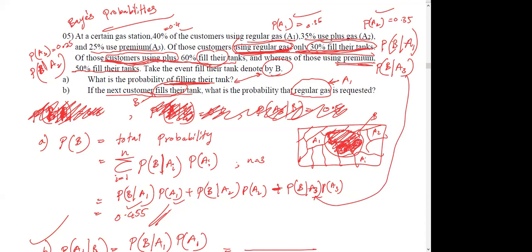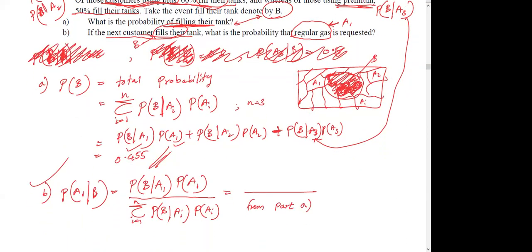Clear? Now what they ask, yes, this is correct. Next customer fills their tank. Filling their tank is B. B given regular gas, which is A1. B given A1. Now this is correct. You can use the Bayes theorem.